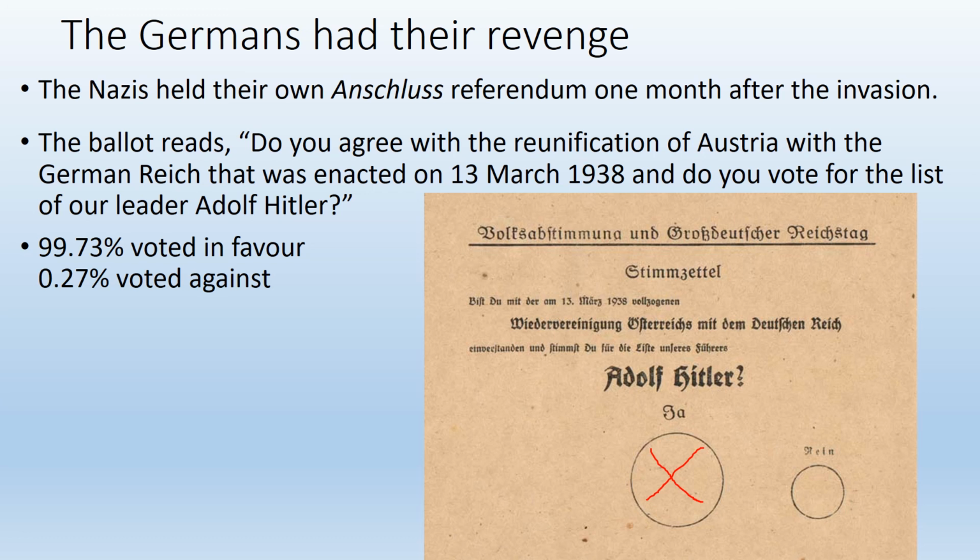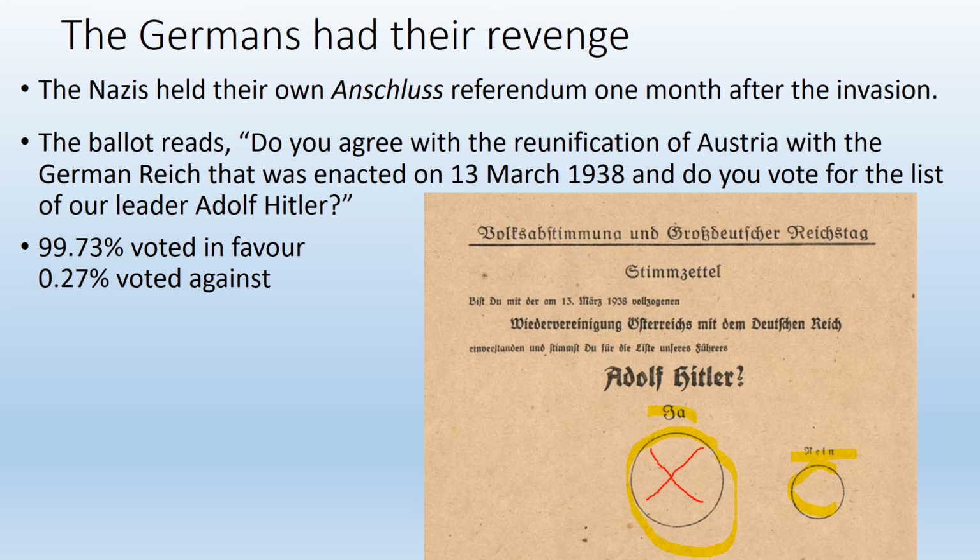Now, you will notice, if you have a look down at the ballot in the right-hand corner, yes and no. Well, the circle for yes is much larger than the circle for no. Yes is front and center, and no is a little bit off to the side. And the wording of the ballot, do you agree? It's almost a rhetorical question. You do agree with the reunification of Austria. So people had very little choice in terms of voting yes or no. It's not as though voting no would make the Nazis leave.